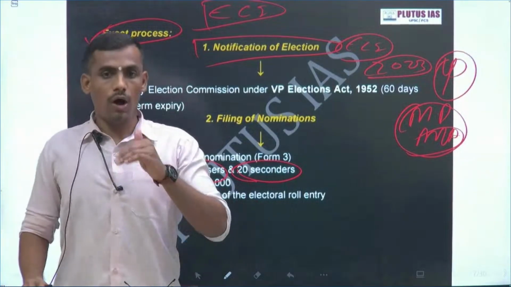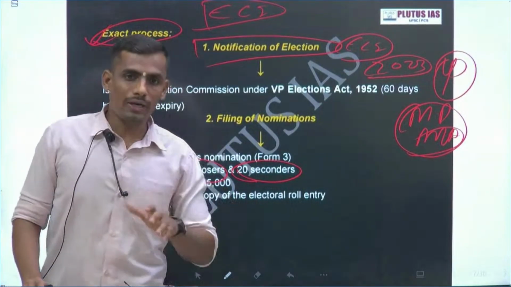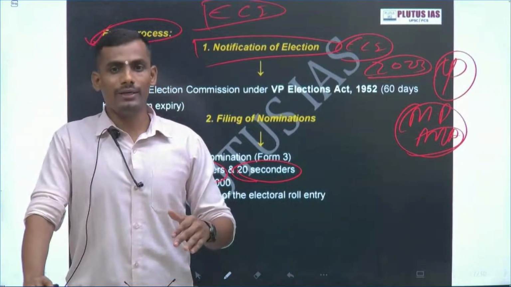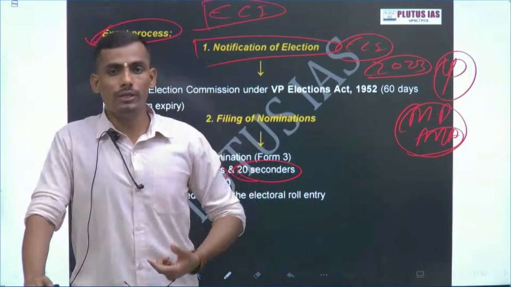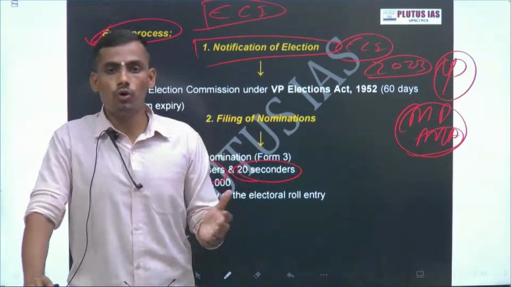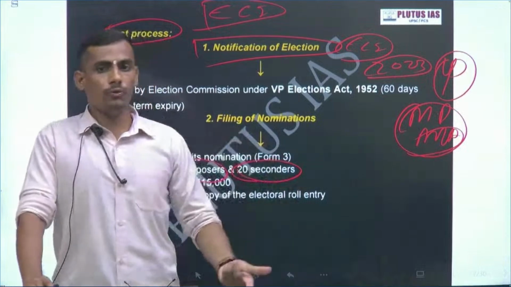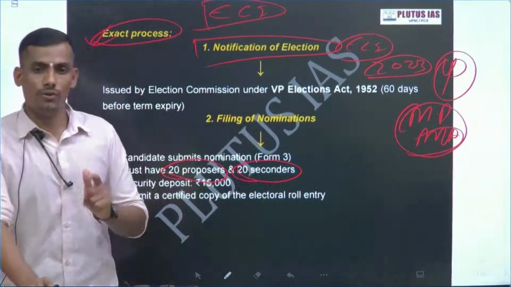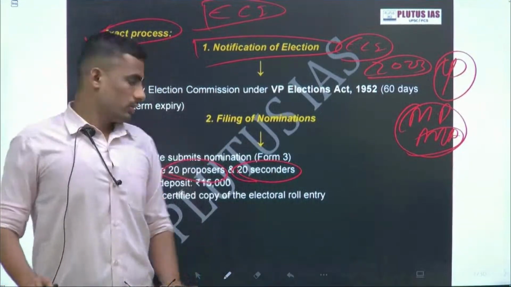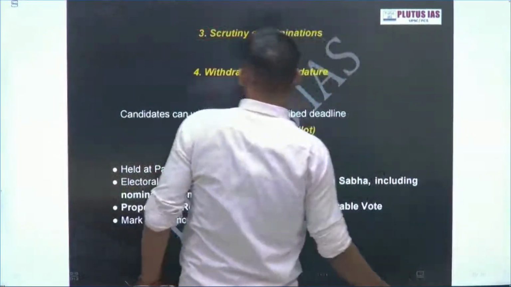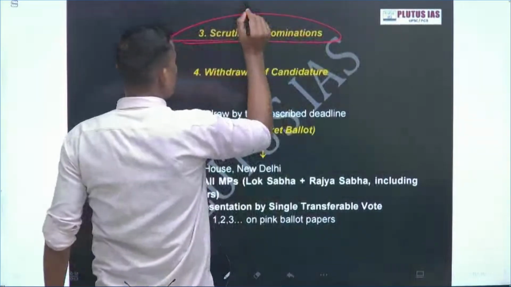So to avoid too many candidates, what exactly is the procedure? There should be 20 members of Parliament who propose you, and 20 members who second. That means overall 40 members will support your candidature. If they are supporting, then you can be a candidate for the Vice President of India. Done.